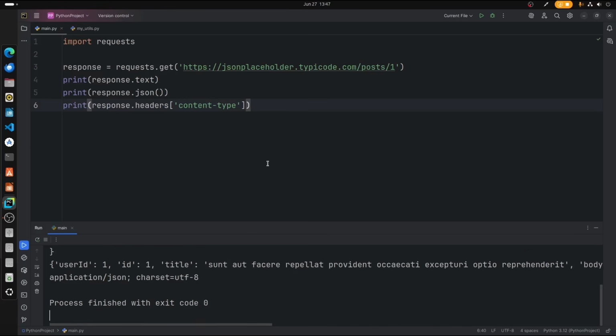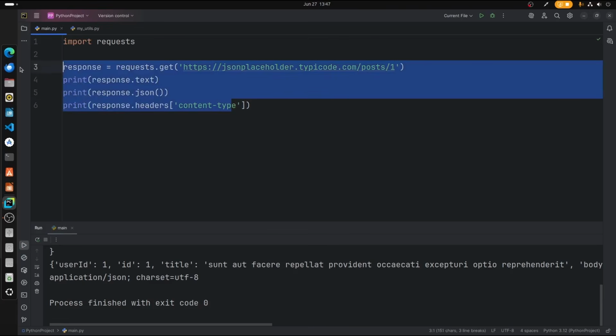Alright, let's move on to passing parameters in GET requests. Just like in functions, we can pass parameters in the GET statements right here. So how are we going to do that? Let me show you.